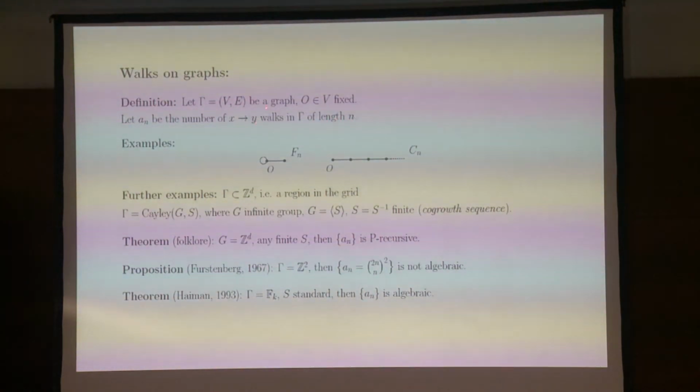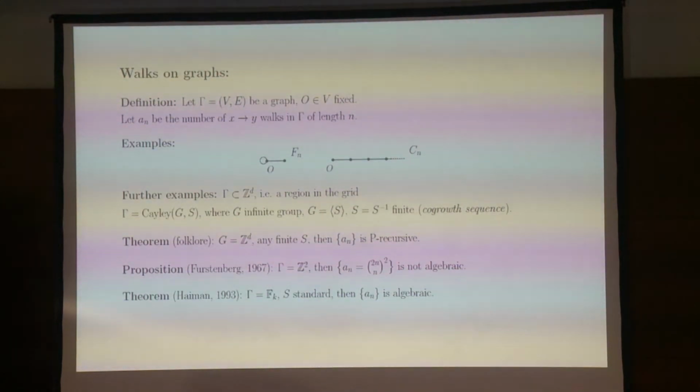This should be from O to O. Okay? So the number of walks of length n. So for example, in this graph you get Fibonacci numbers. In this graph, a half line starting at the origin going to plus infinity, the number of these walks is going to be Catalan numbers and so forth.